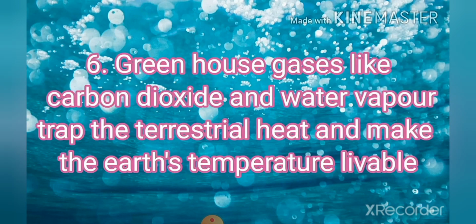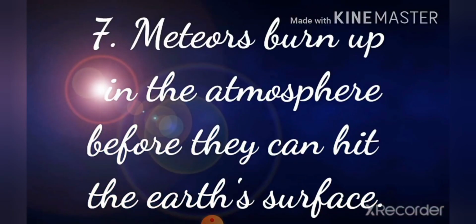Earth receives heat energy from the insolation, that means from the solar radiation, but atmosphere is heated by the radiation from the Earth. So greenhouse gases like carbon dioxide and water vapor trap the heat energy and make the Earth's temperature livable, means a moderate temperature. Meteors are small rocky heavenly bodies. Sometimes they come into the Earth's atmosphere. Atmosphere burns them before they can hit the Earth's surface.